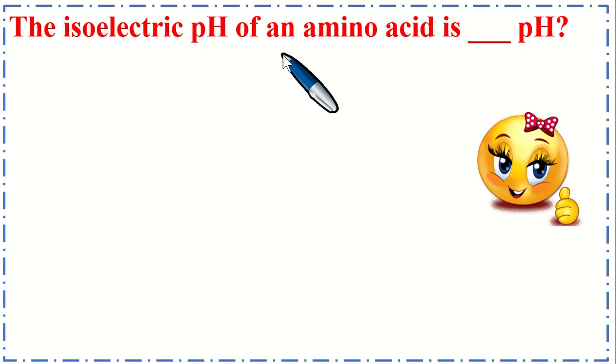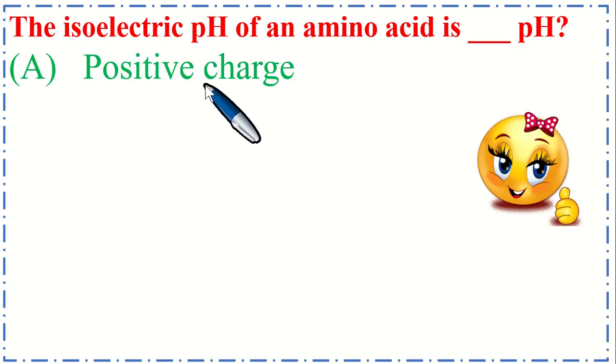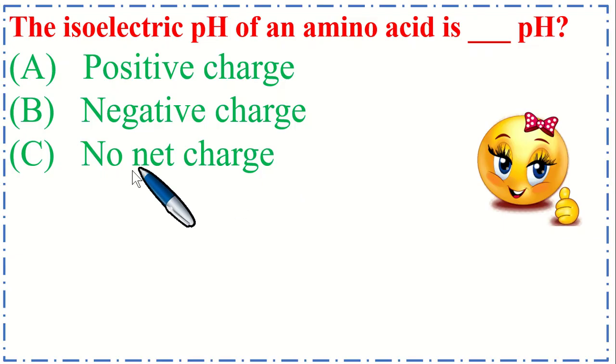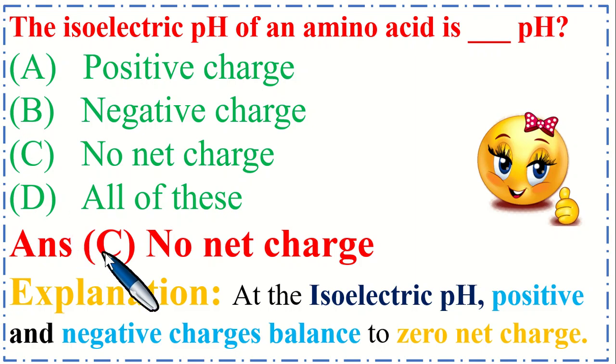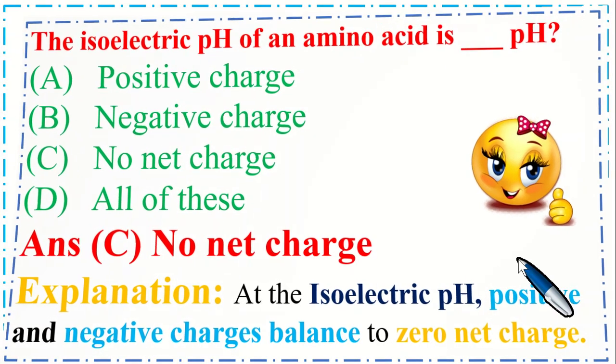The isoelectric pH of an amino acid is the pH at which it has what? Option A positive charge, B negative charge, C no net charge, and option D all of these. So the correct option is C, no net charge. At the isoelectric pH, positive and negative charges balance to zero net charge.